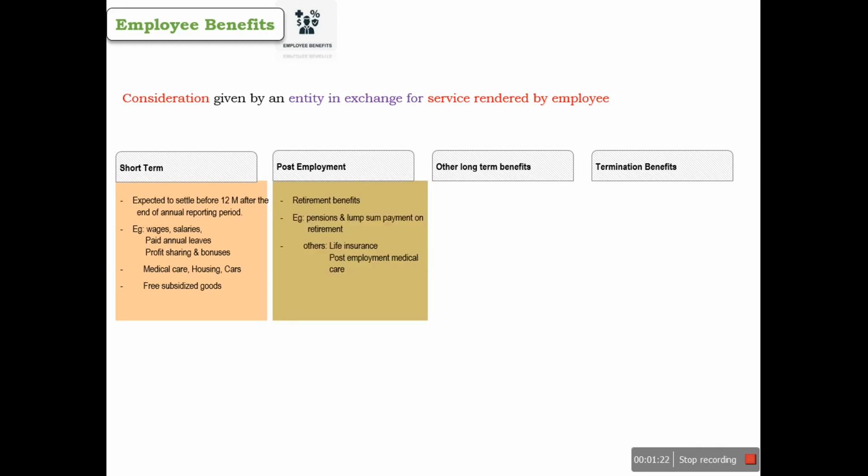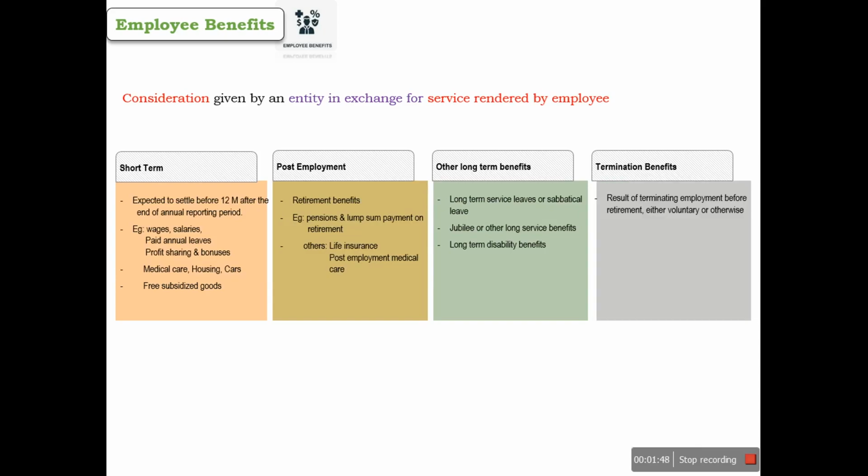Post-employment benefits cover retirement benefits like pensions, lump sum payment paid at the time of retirement, life insurance, and post-employment medical care, etc. Other long-term benefits cover long leaves, sabbaticals, jubilee, or other long-term service benefits or disability benefits. Termination benefits result from terminating an employee before retirement. It may be voluntary or otherwise. So this is the broad category of employee benefits.